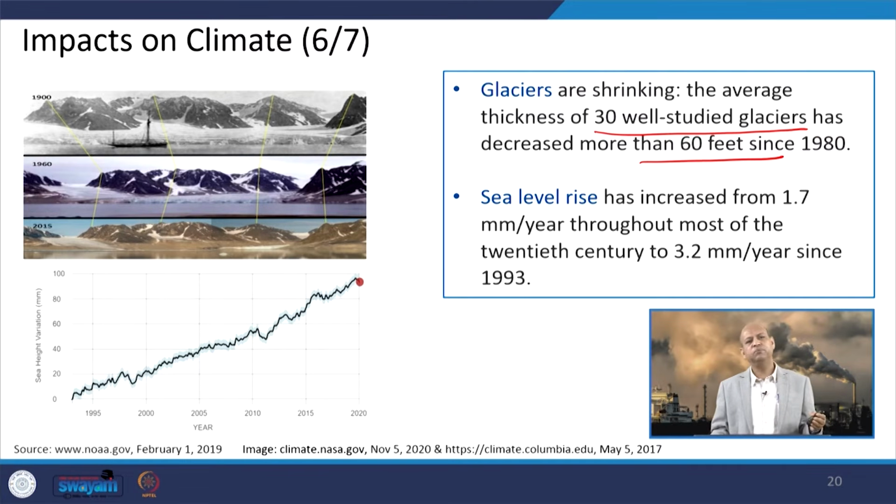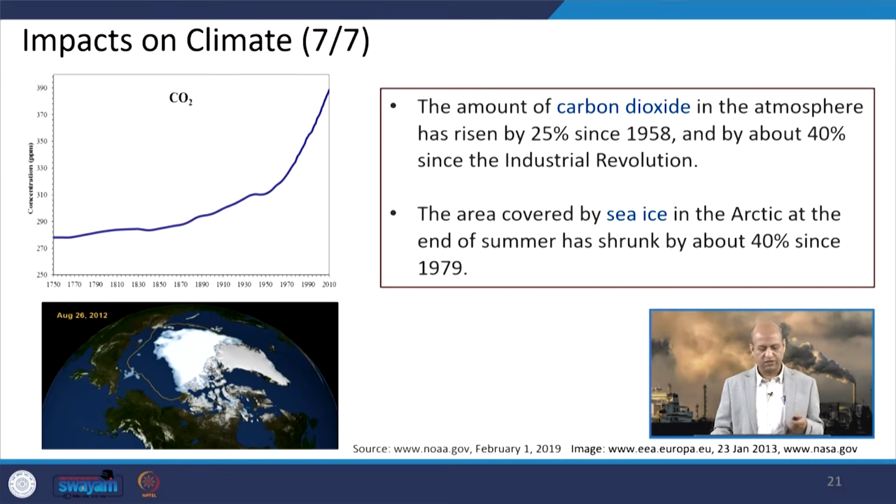Similarly, at the same time when glaciers are receding, they are giving more water to the rivers, so more water is going to the sea, and sea level is also rising. You can see around 1.7 millimeter per year throughout most of the 20th century. This has been observed because of the global warming impact on sea levels, and 3.2 mm per year since 1993. So the rate of increase of sea level has also increased, and that will have a very negative impact on coastal cities and island countries, and all those issues are there.